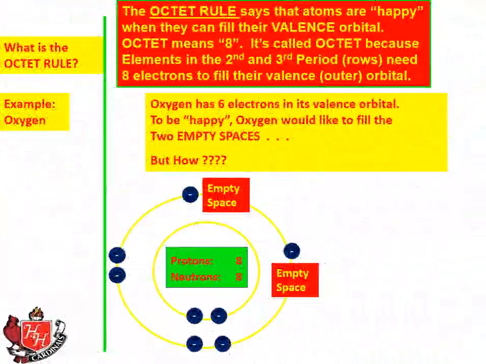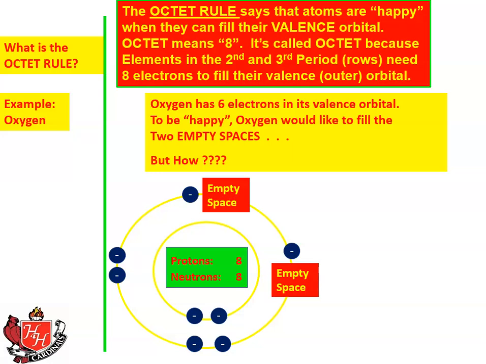So what is the octet rule? The octet rule is one of the fundamental rules of chemistry, and it's one of those magical kind of rules that you ask, why does it happen? Right now, we're not going to worry so much about why the octet rule works. We'll get into some of the physical explanations of why it works so that you can describe those for the Advanced Placement exam. But even if it just seems like magic, just understand that it does exist, and it's how you determine whether a bond will take place or won't take place.